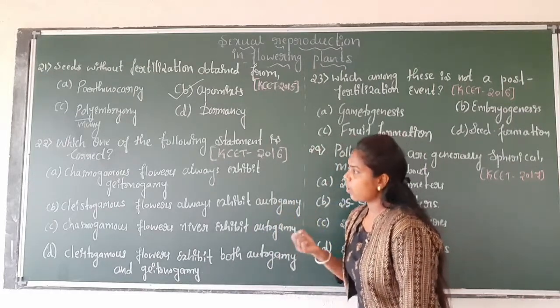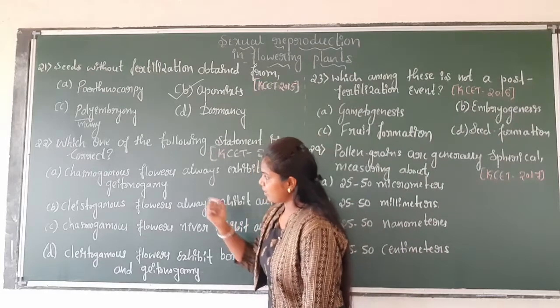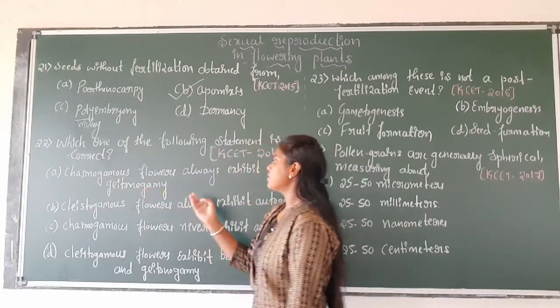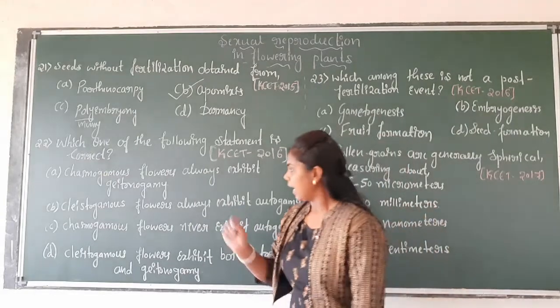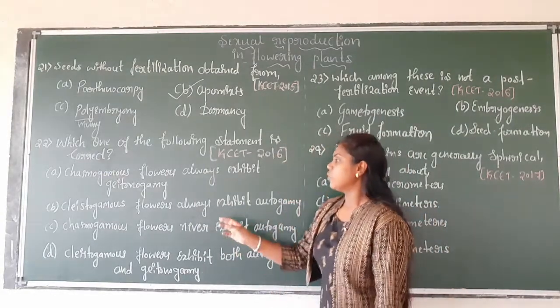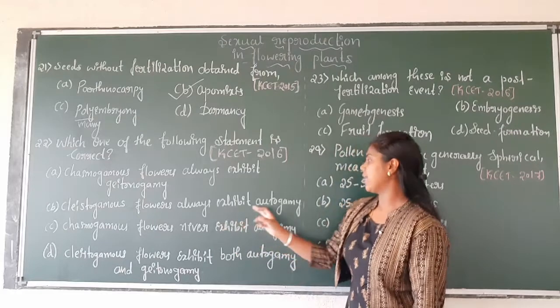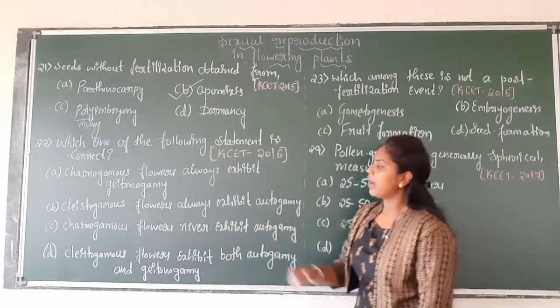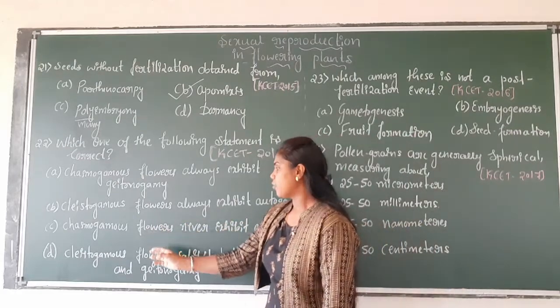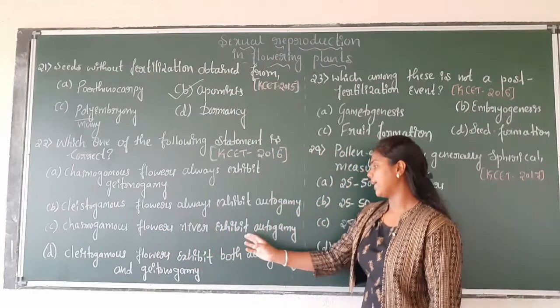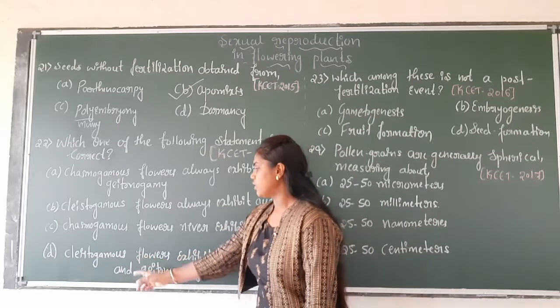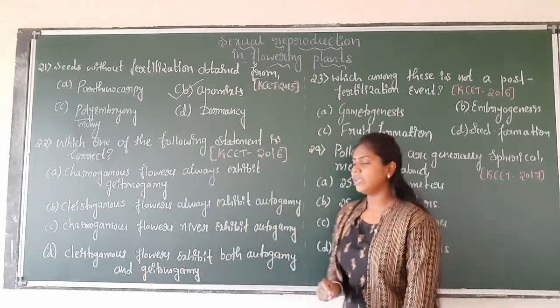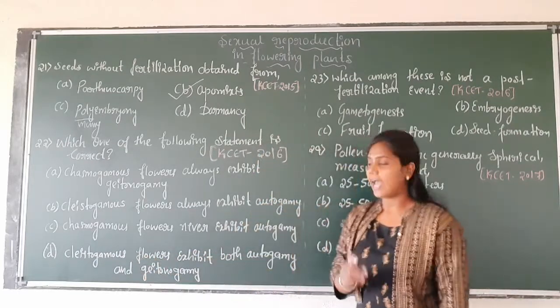The given options: option A is Chasmogamous flowers always exhibit geitonogamy, option B is Clistogamous flowers always exhibit autogamy, option C is Chasmogamous flowers never exhibit autogamy, and option D is Clistogamous flowers exhibit both autogamy and geitonogamy.